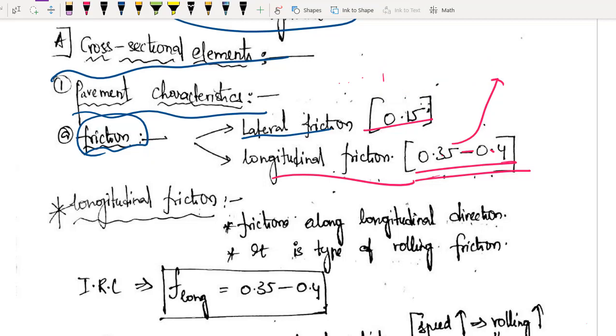If super elevation is the topic, if you don't know super elevation, no need to worry, I will teach you in the next module. Basically the outer end of the road will be at a little bit higher elevation compared to the inner side, so that my vehicle will not topple. We call that super elevation, the elevation which you are providing on the outer side, so that my vehicle does not overturn. We will study this in detail in the next module.